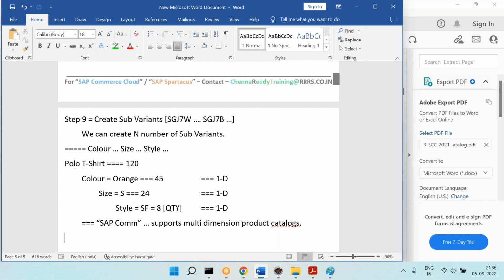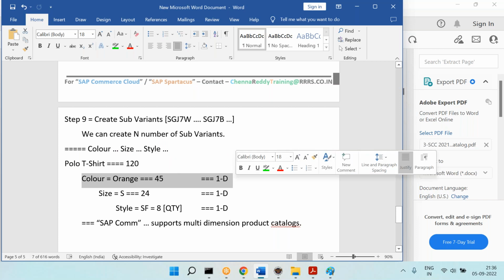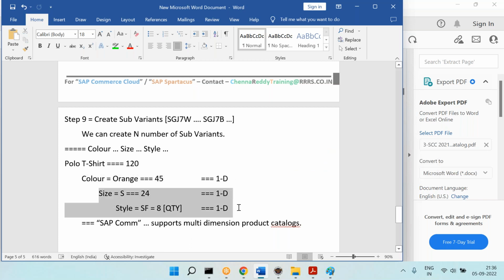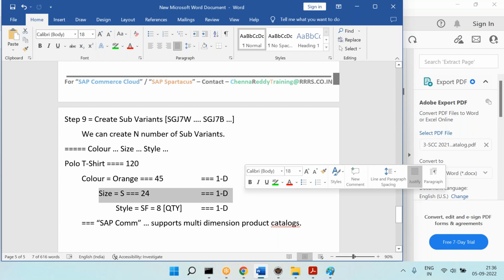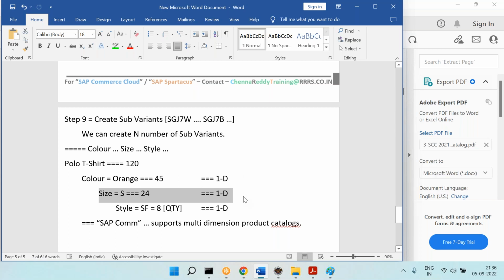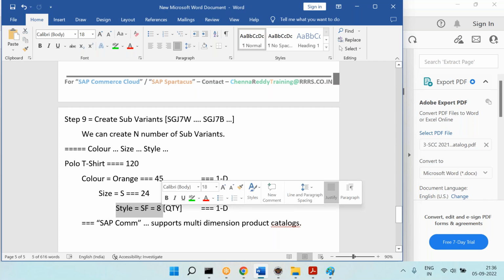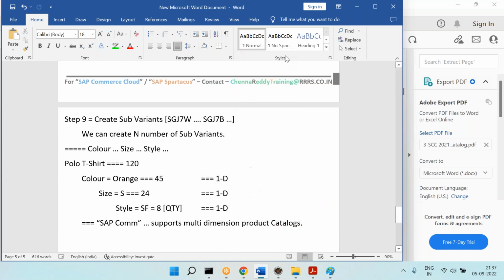Okay, good. So therefore, polo t-shirt is a product that you are looking at in one dimension called color and filtering the data or the quantity. Then from that you look at another dimension called size and filter the quantity. Then from those results you go to another dimension called style, filter some more data and get a different quantity. Like this we can have n number of dimensions.